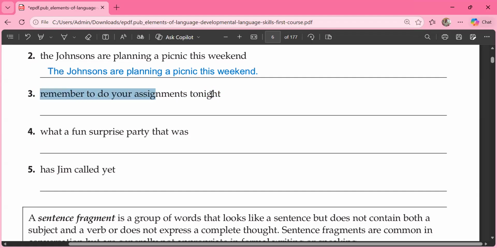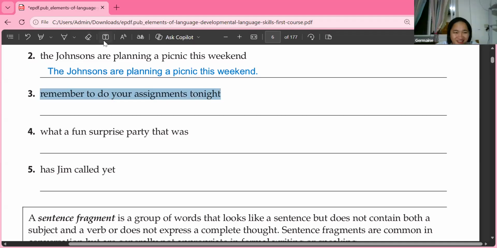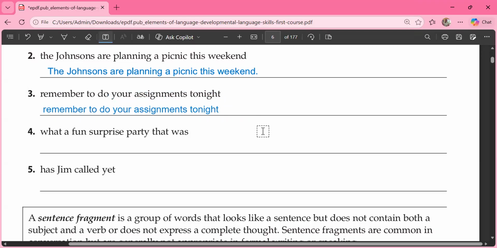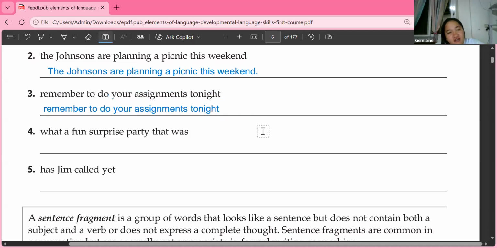Remember to do your assignments tonight. Come again, Katrina. Remember to do your assignment tonight. Yes. So I have copied it. Okay, can you give me the things that we are going to do to make it correct, Katrina? The capital letter.